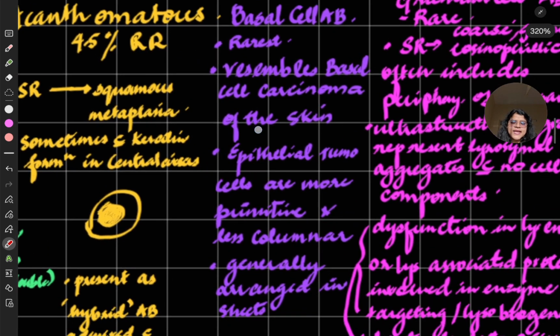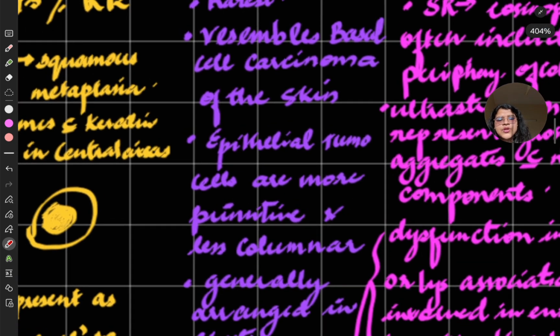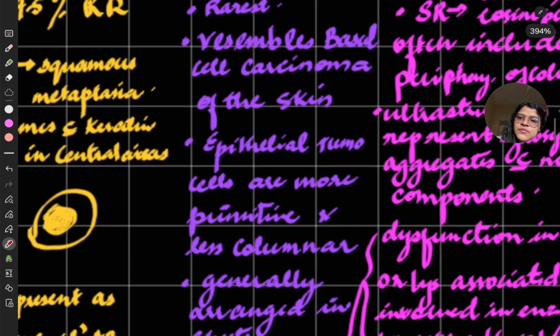Next we have basal cell ameloblastoma, which is the rarest among all of them. So the occurrence of it is quite not common because it's very rare.